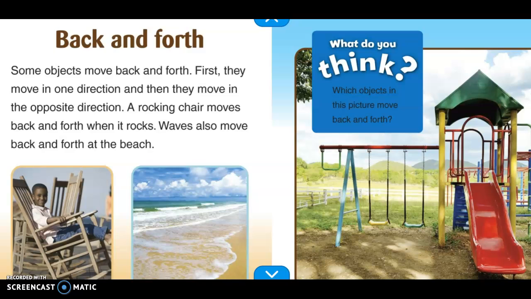Back and forth. Some objects move back and forth. First, they move in one direction, and then they move in the opposite direction. A rocking chair moves back and forth when it rocks. Waves also move back and forth at the beach. What do you think? Which objects in this picture move back and forth?